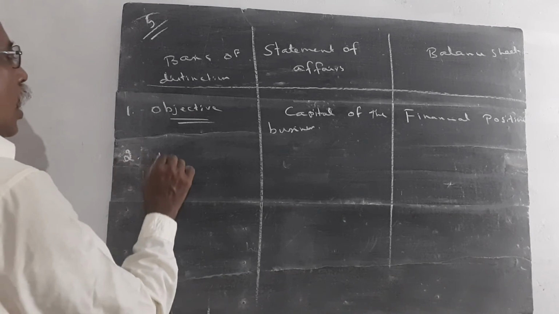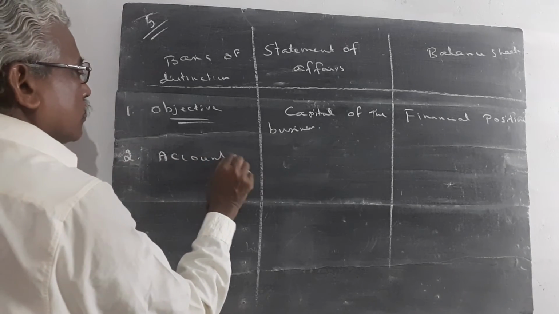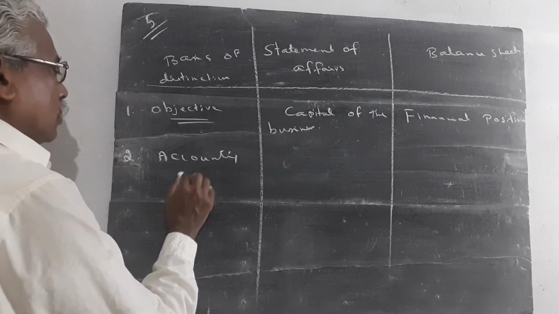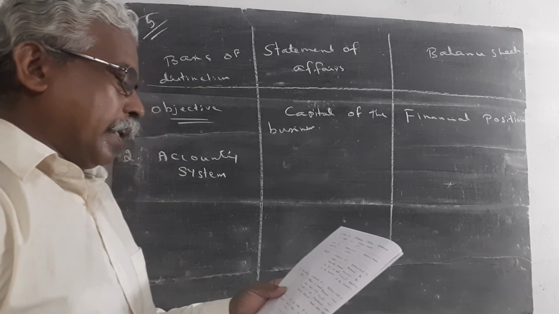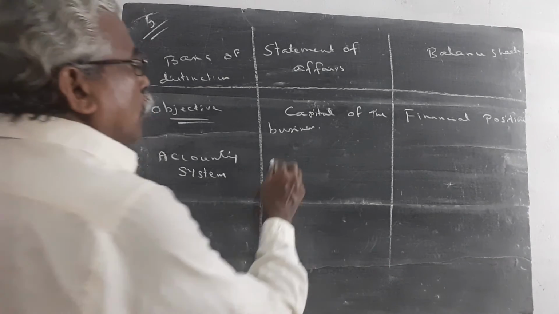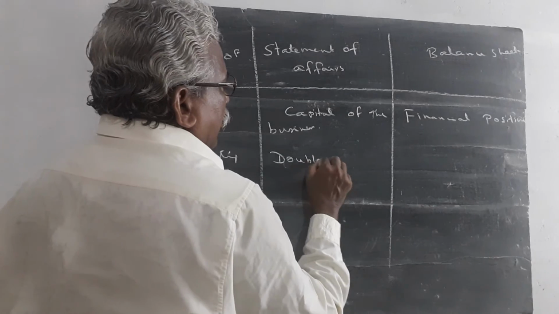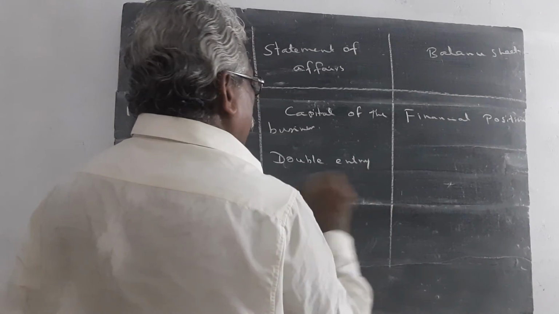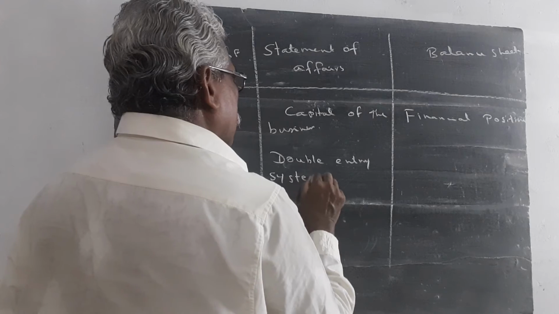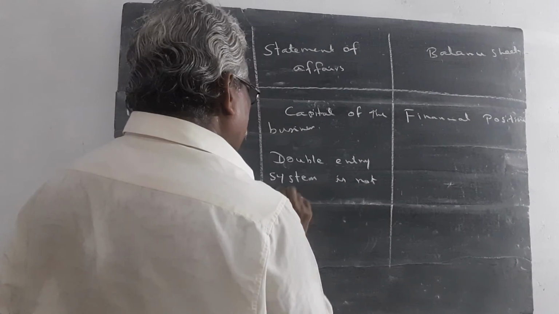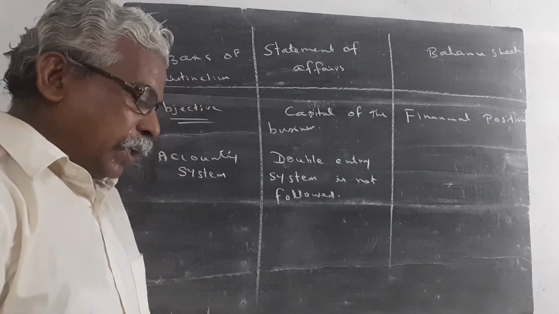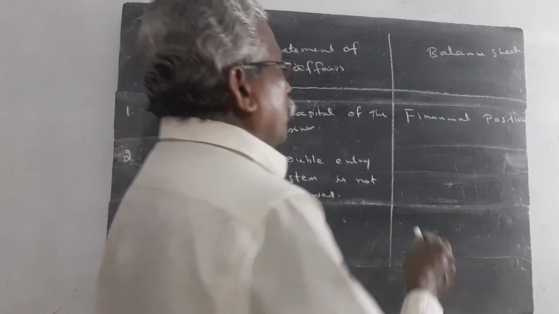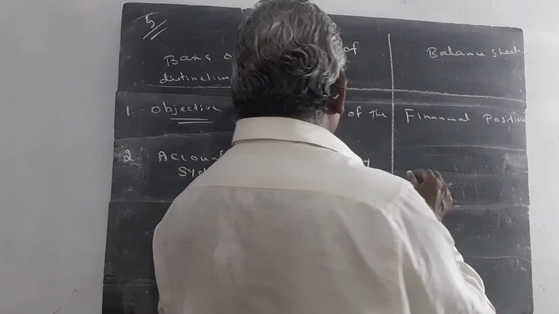Then point number 2, accounting system. Statement of affairs is prepared when the double entry system is not followed. When the double entry system is followed, balance sheet is prepared. Balance sheet is prepared when the double entry system is followed.